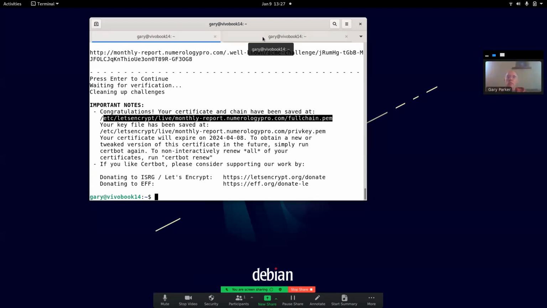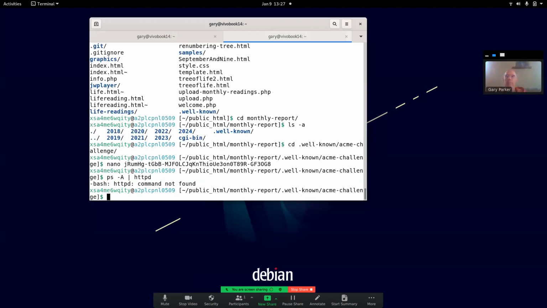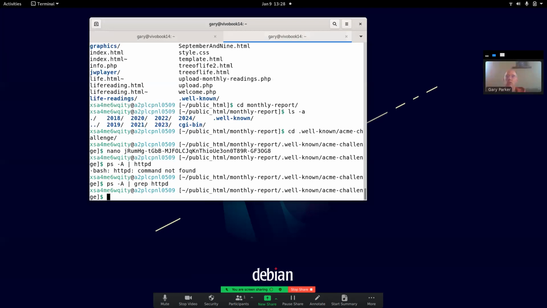So some things that went on here on this website. Let's see, there should be a web server running. Oops, I need to grep for that. Not that. Is it Apache? Probably.